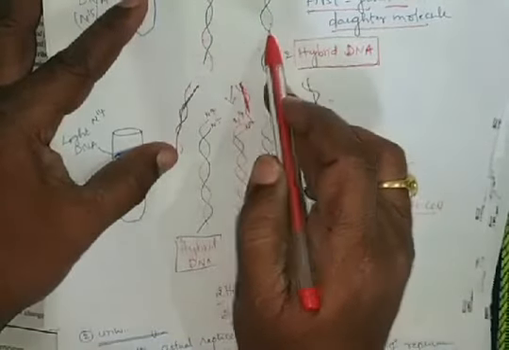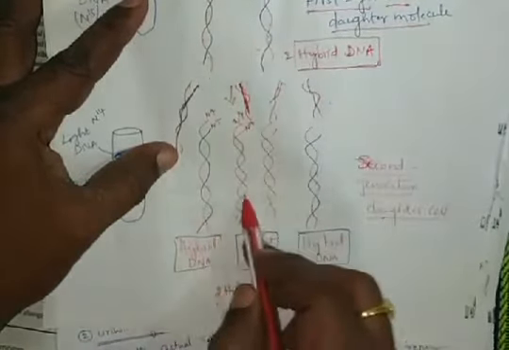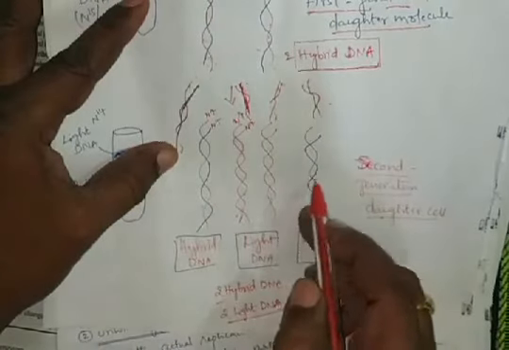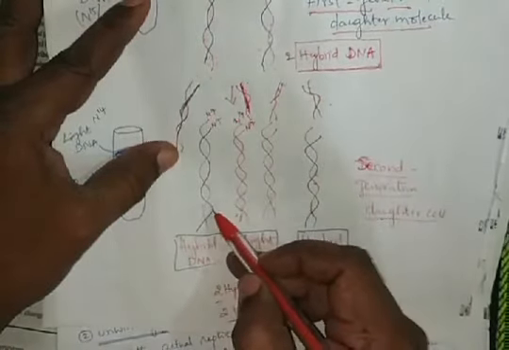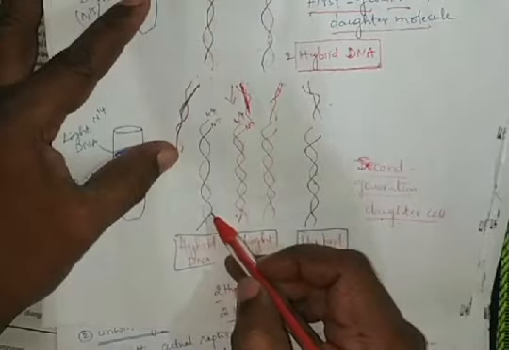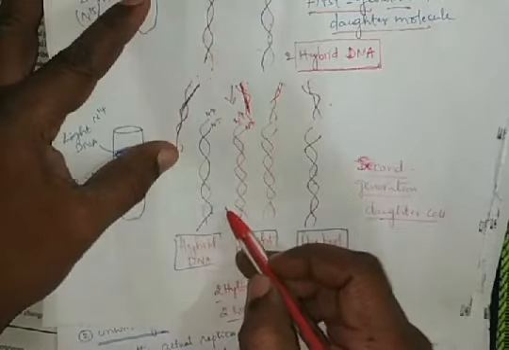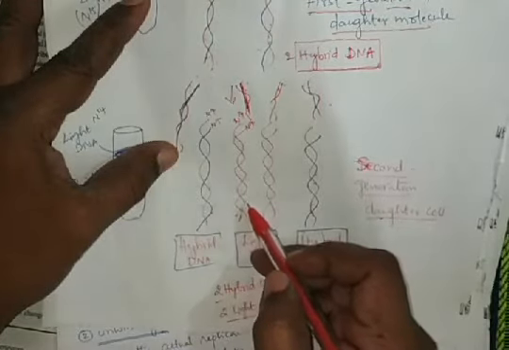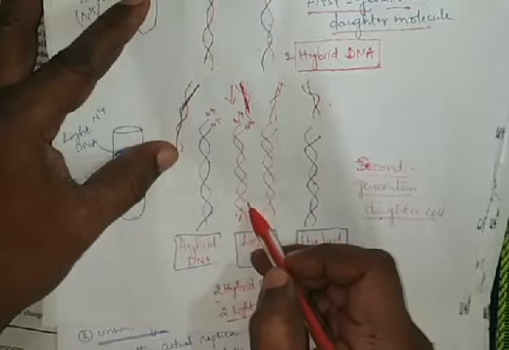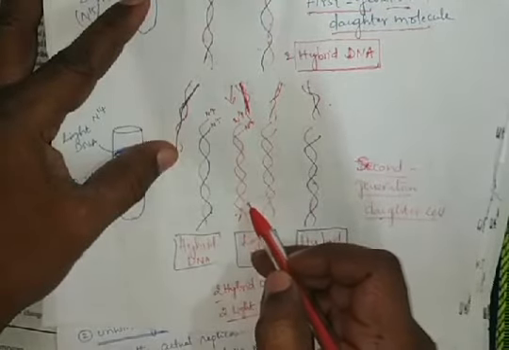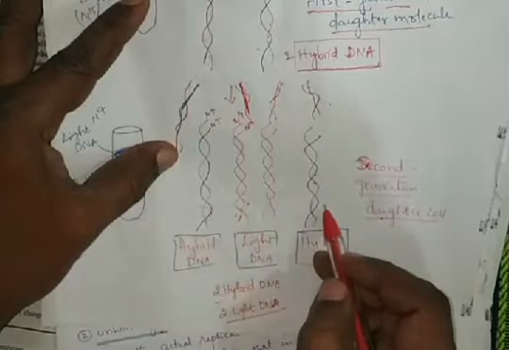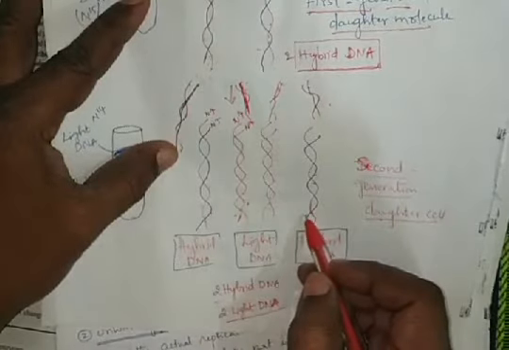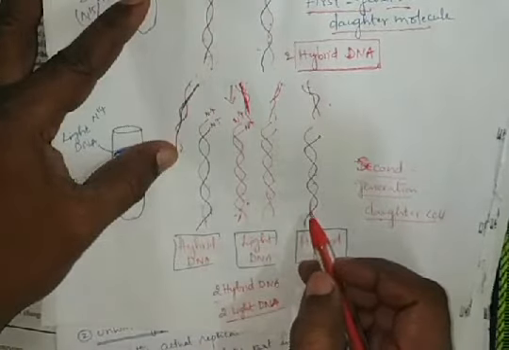From these two, 4 daughter DNAs are formed. That means every daughter DNA has one parental strand and one newly synthesized daughter strand. Like that, new DNAs are formed by semi-conservative replication.